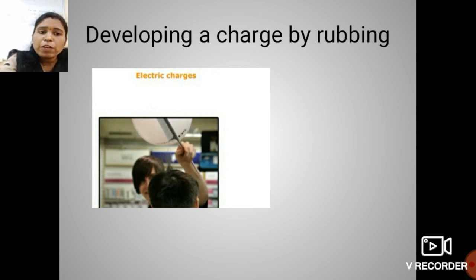Similarly, if you rub your comb on a cloth and bring it close to the hair, what will happen? Your hair stands up.